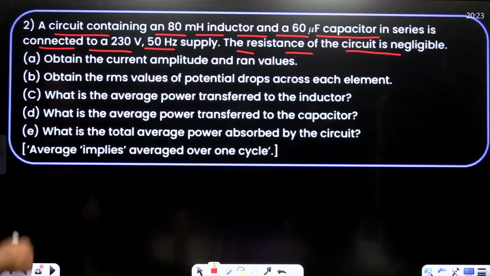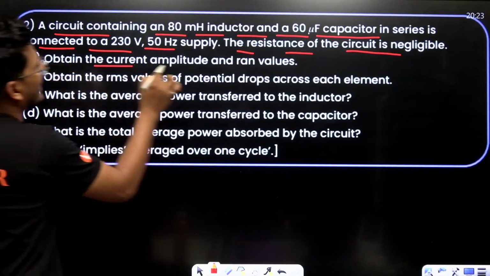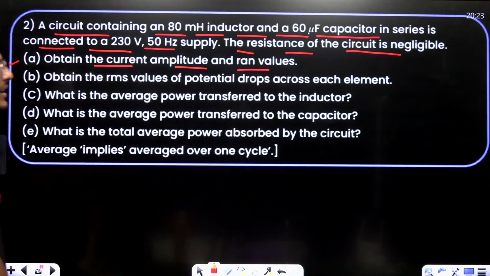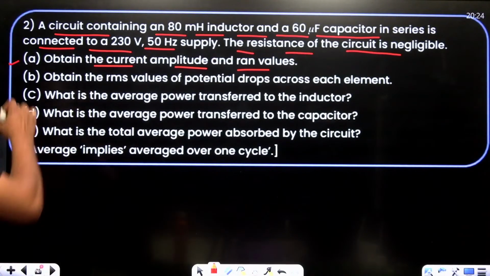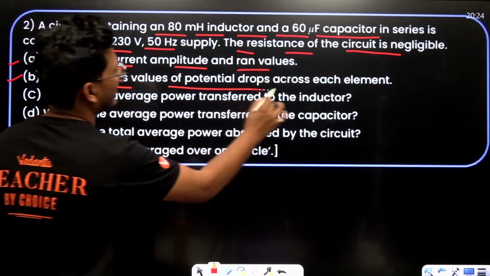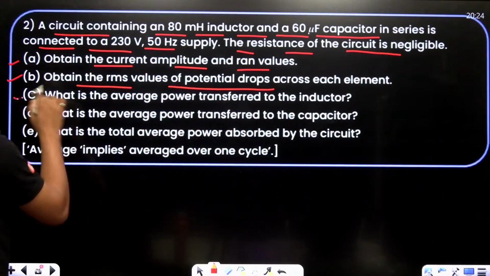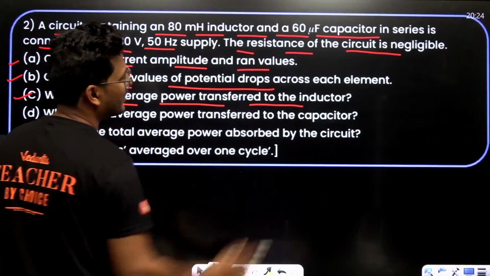Okay, so obtain the current amplitude and, I think, RMS values. Obtain the RMS values and potential drops across each element. What is the average power transfer to the inductor?